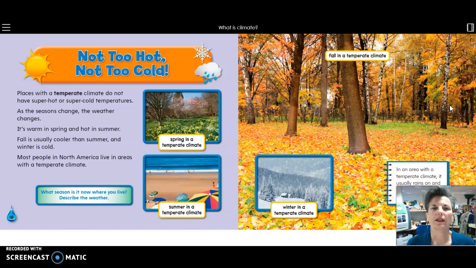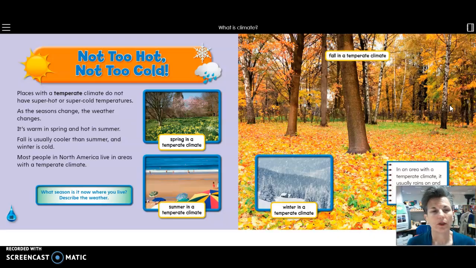It's warm in spring and hot in summer. Fall is usually cooler than summer, and winter is cold. Most people in North America live in areas with a temperate climate. And as we do here in Germany, right, we have a temperate climate here.